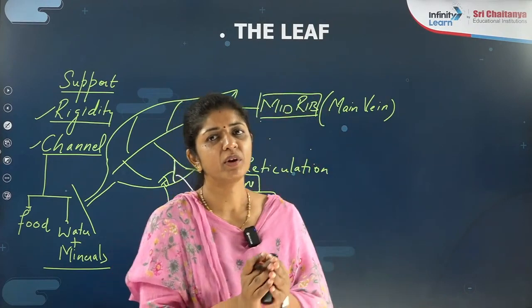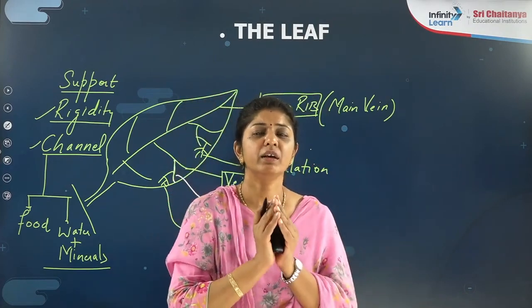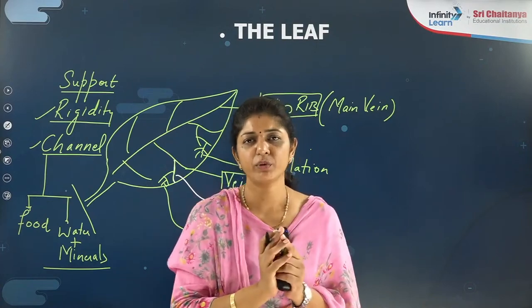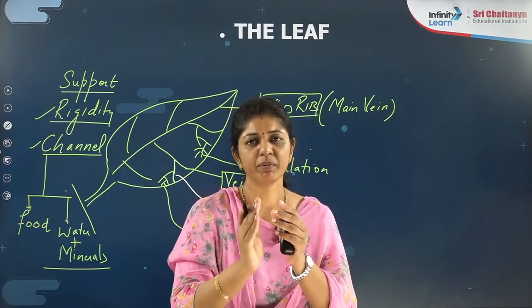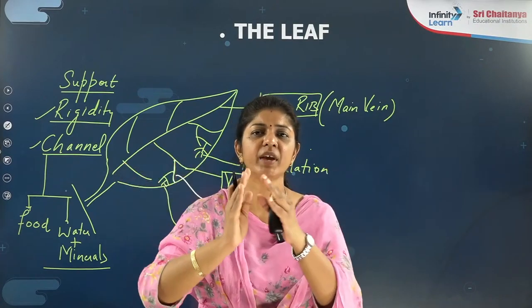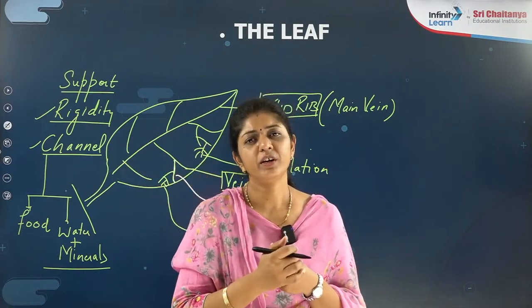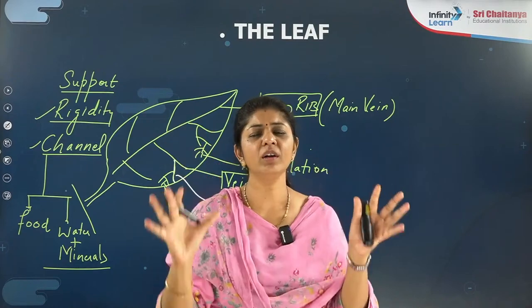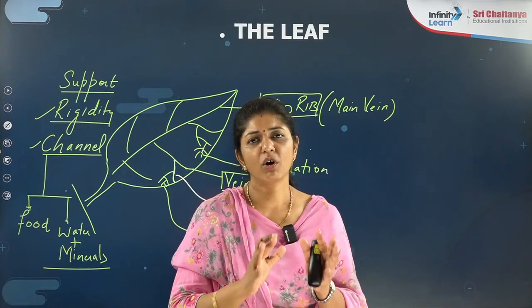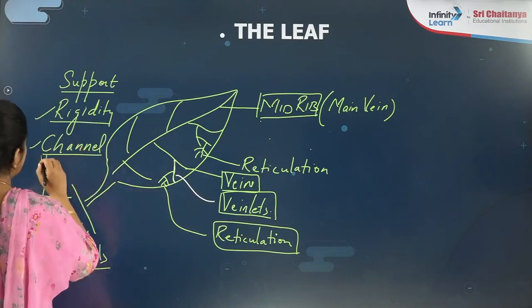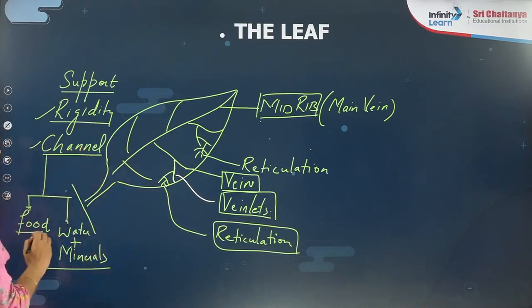The midrib is divided into veins, veins into veinlets, then veinlets can be further divided into reticulation. This network of veins and veinlets together helps to provide the rigidity, and they act as a channel for the food, water and minerals, right?